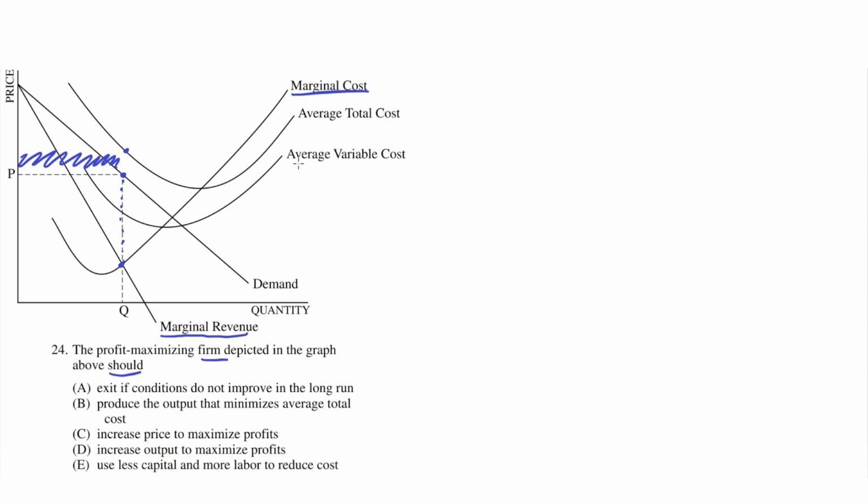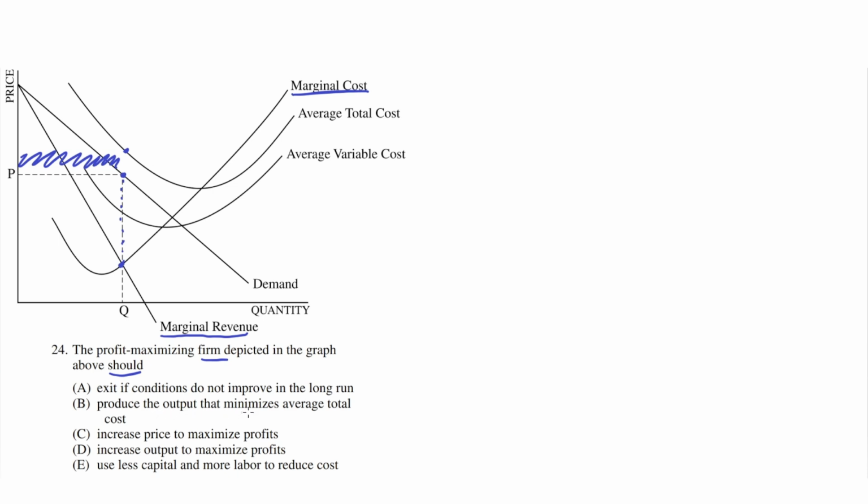And because this average variable cost is below the demand, it means that they shouldn't exit the industry in the short run. But if conditions do not improve in the long run, then they should exit the industry because they are still making a loss. So overall, A seems to be the correct answer.